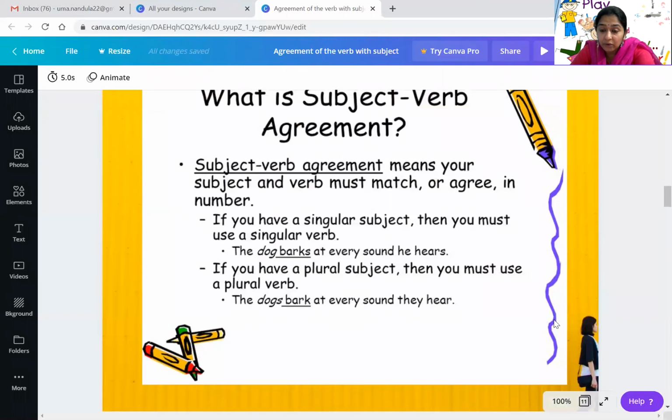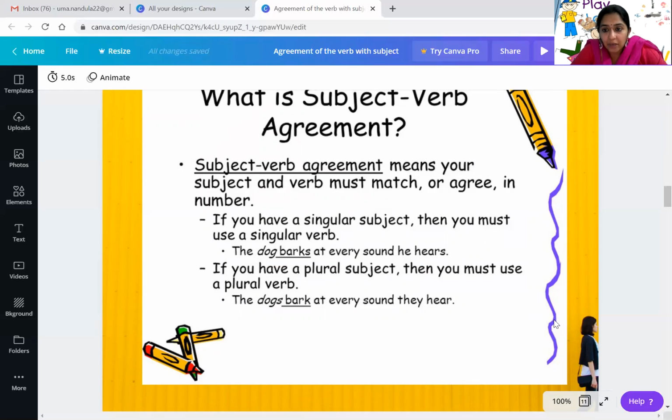What is subject-verb agreement? Means your subject and verb must match or agree in number. Suppose you have a singular subject, then you must use a singular verb. Like you see here, the dog barks at every sound he hears. Suppose you have a plural subject, you must use a plural verb. Plural verb is bark. So the dogs bark at every sound they hear.